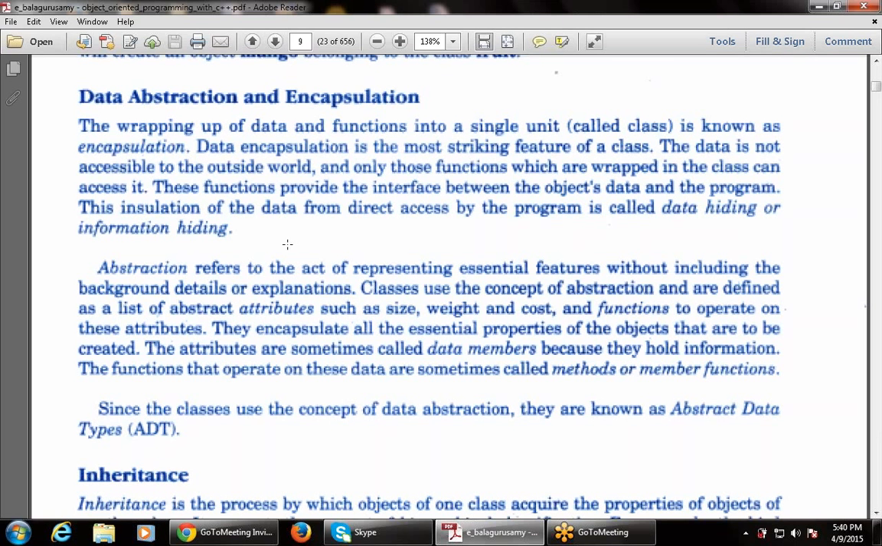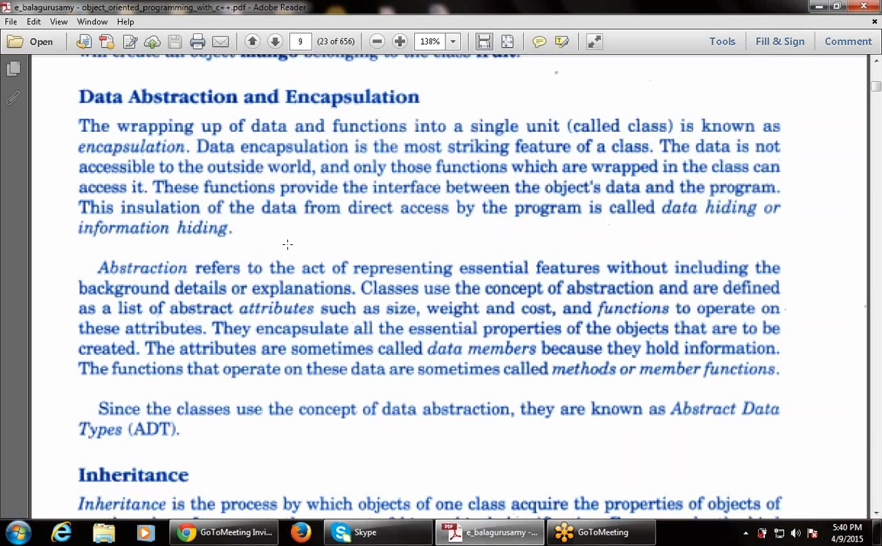These functions provide the interface between the object's data and the program. This insulation of the data from direct access by the program means there is no direct access. Directly the data will not be accessible, and that is known as data hiding or information hiding.